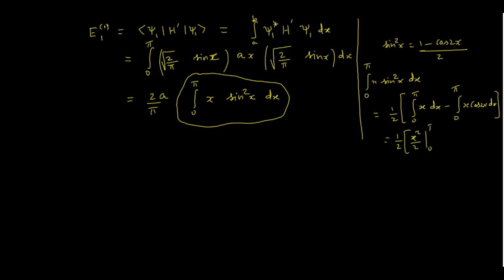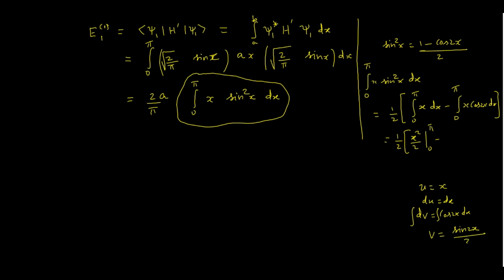Now in order to do the second term integration, let us take UV rule. So let u is equal to x. So what is du? dx. So what is dv? cos 2x into dx. So when I integrate, I will get v. What is the integral of cos 2x? sin 2x by 2.